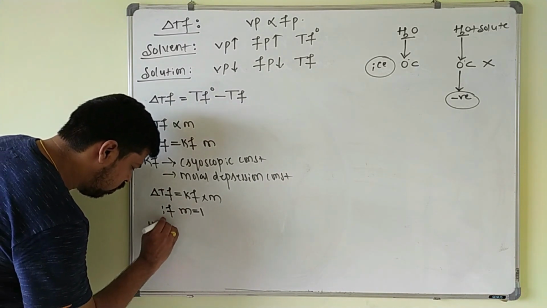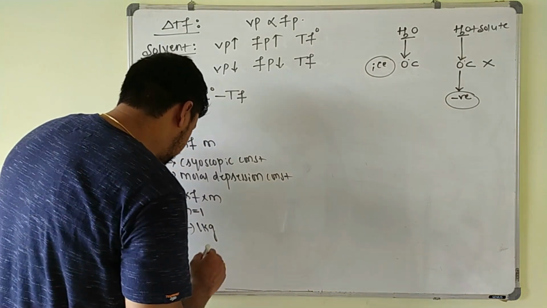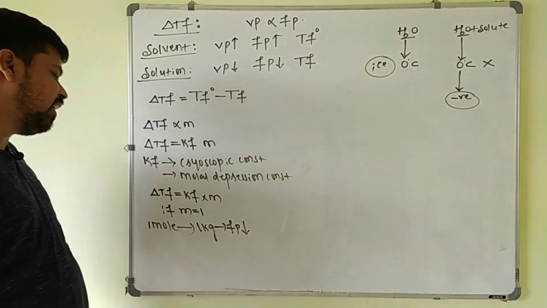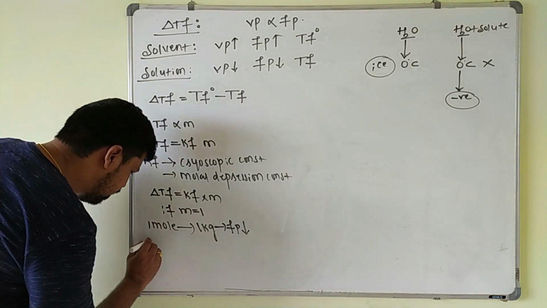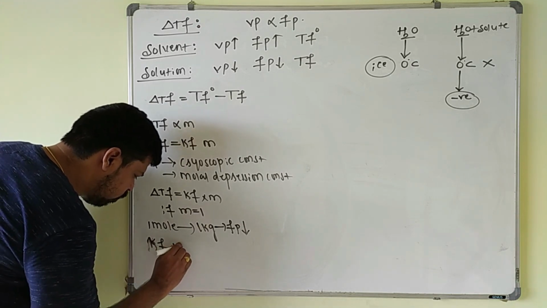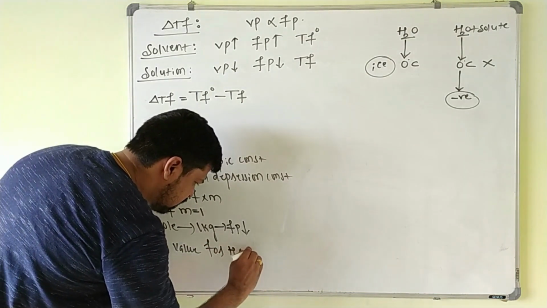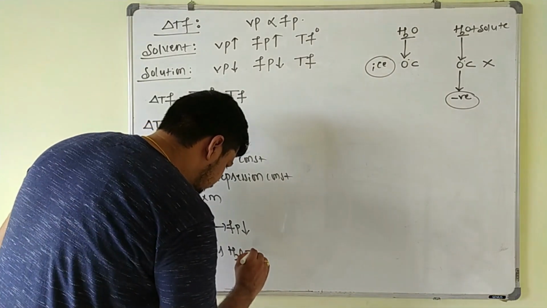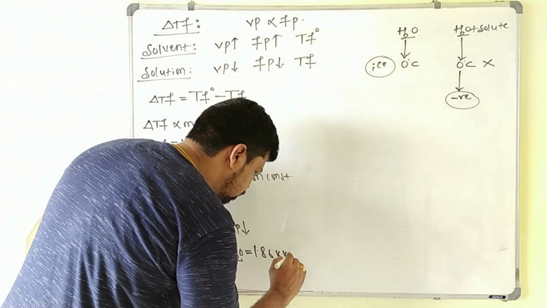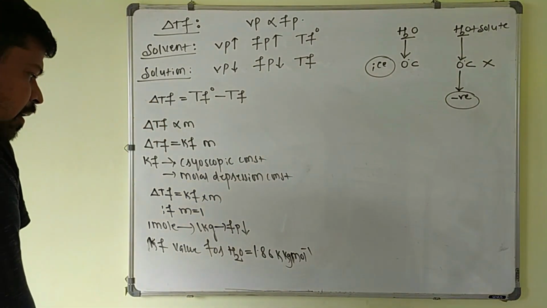When 1 mole of solute is added to 1 kg of solvent, how much is the depression in the freezing point? That is called the Kf value. For example, the Kf value for water is, I think, 1.86 Kelvin kg per mole. It is 1.86 Kelvin kg per mole.